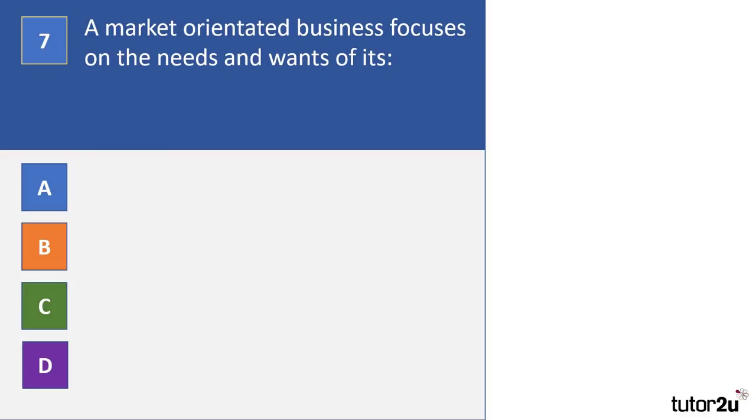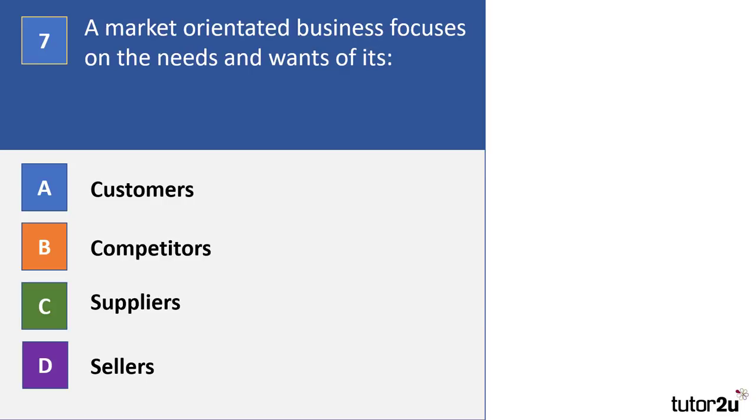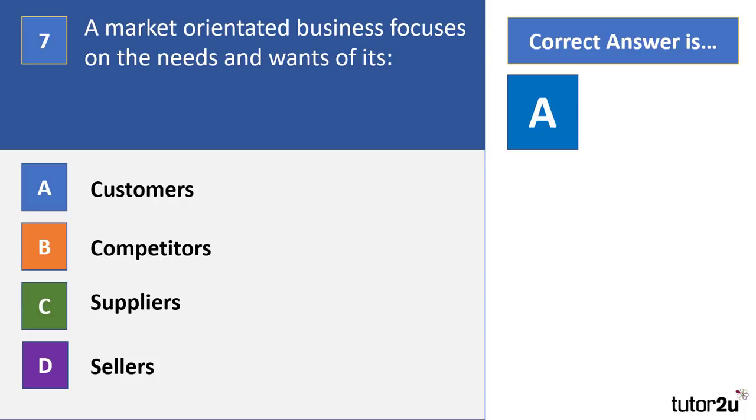Question 7. A market-orientated business focuses on the needs and wants of its customers, competitors, suppliers or sellers. Once again, if you pause the video, select the correct answer and make your choice. So quite a straightforward one there. A market-oriented business focuses on the needs and wants of its, and the correct answer is A, its customers.